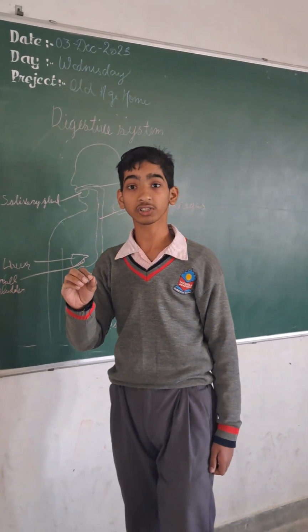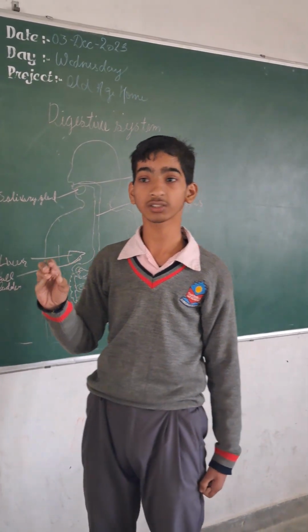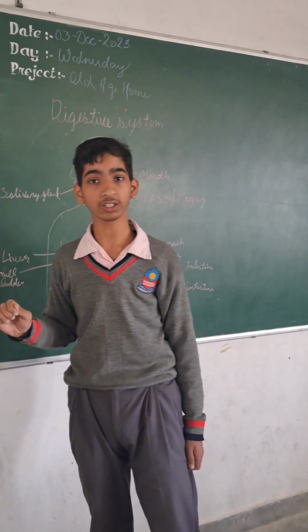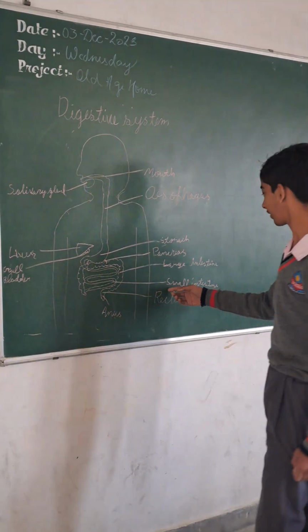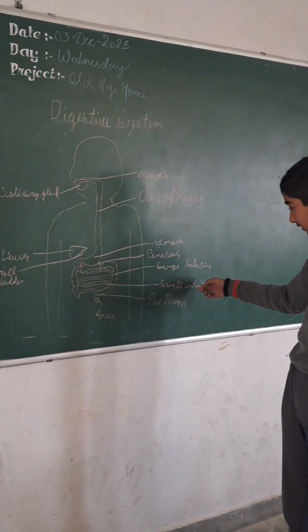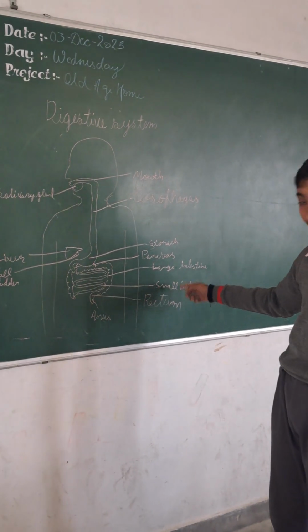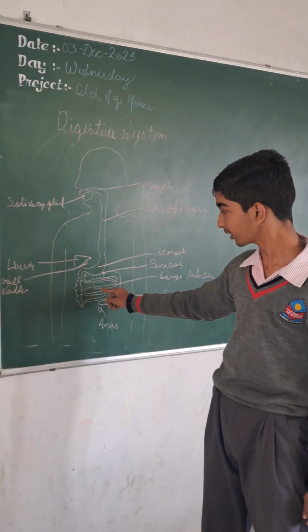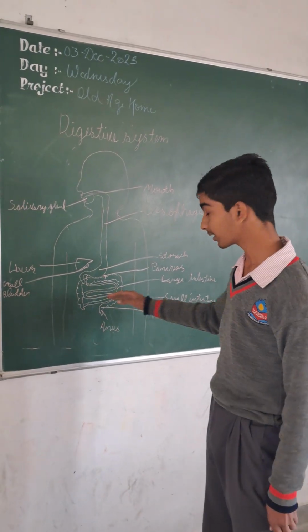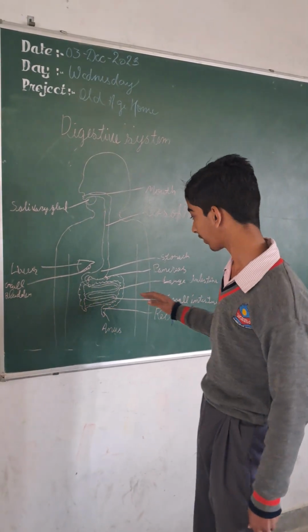The small intestine is a very long structure, 7.5 meters long, but it is very thin. The names are opposite to what you would expect with the large and small intestine. The small intestine is very long, but the large intestine is short, only 1.5 meters. And in the small intestine, there is half digestion and half absorption.